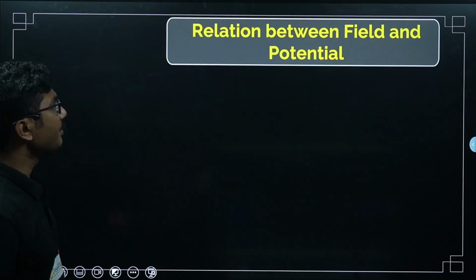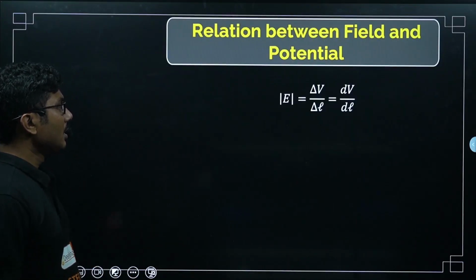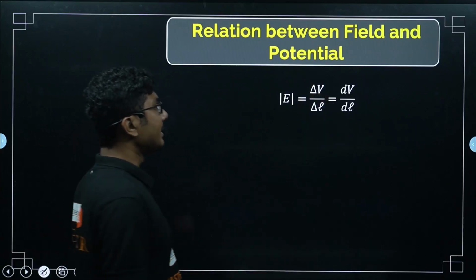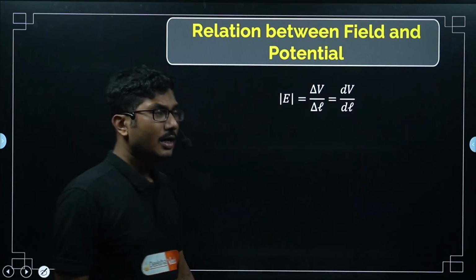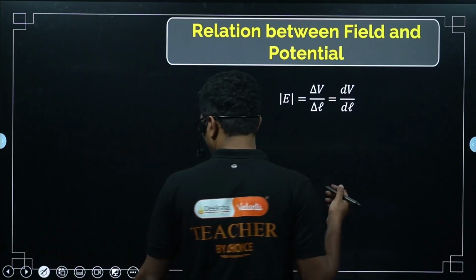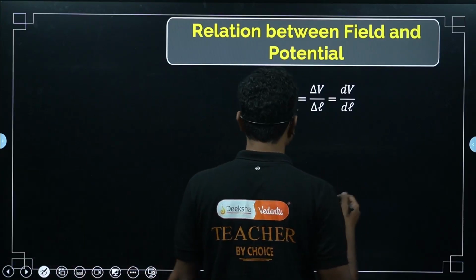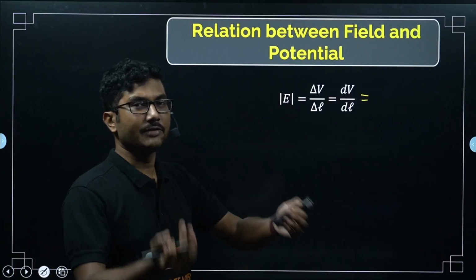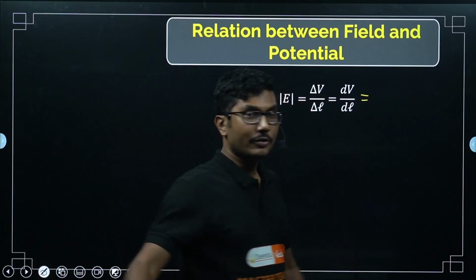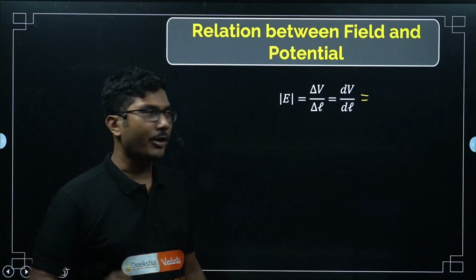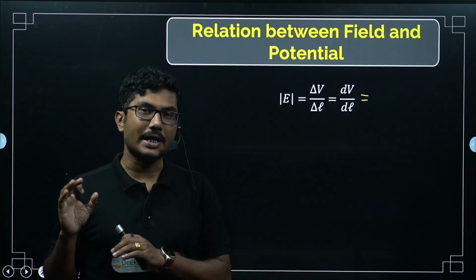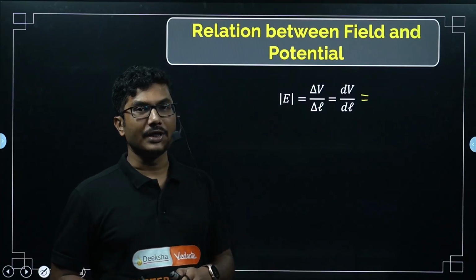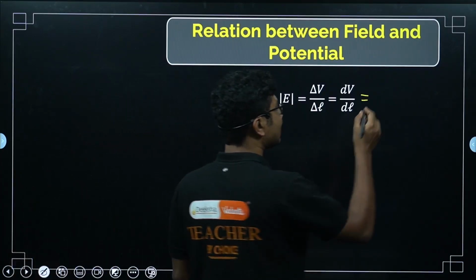Now, the relationship between electric field and potential. The electric field is given by delta V by delta L, or in differential terms dV by dl, okay? Sometimes, as we have seen in our current electricity chapter, the potential difference itself is given. Because delta V comes up so many times, instead of writing delta V, we write the potential difference as V directly.